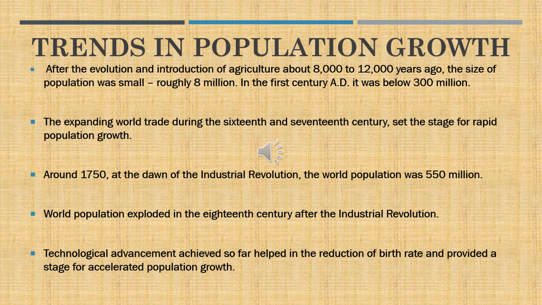Around 1750, the dawn of the industrial revolution, the world population was 550 million. The world population exploded in the 18th century after the industrial revolution. Technological advancement achieved so far helped in the reduction of death rate and provided the stage for accelerated population growth rate.